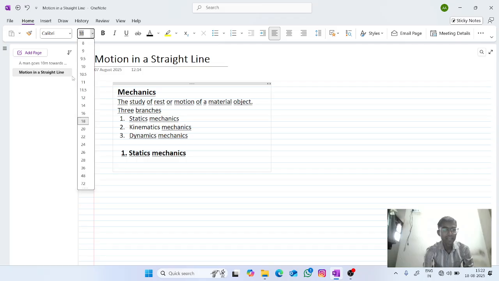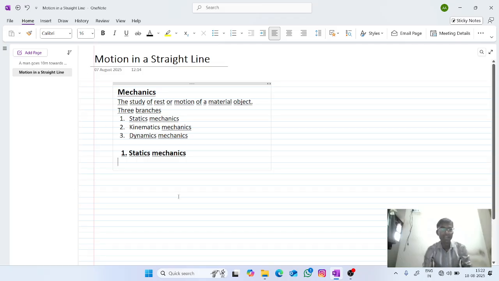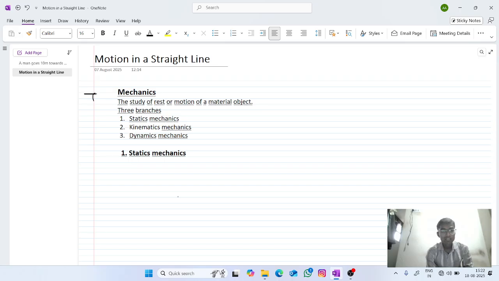Static mechanics is a branch of mechanics which deals with the study of particles at rest.